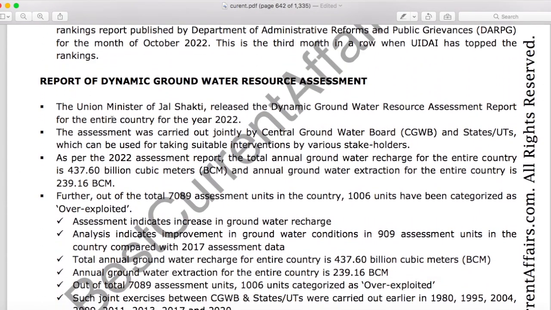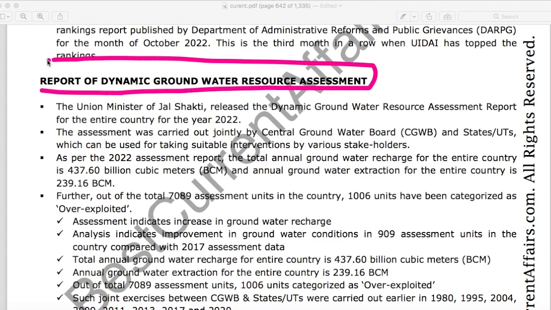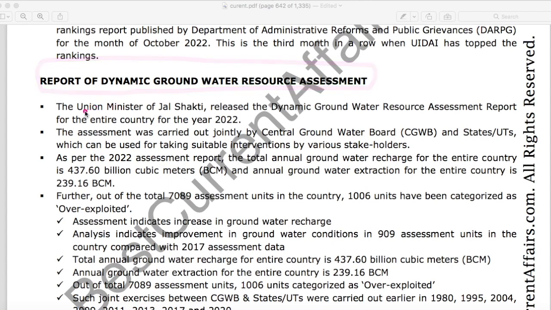There was a news, a report of dynamic groundwater resource assessment. This report was released by Union Ministry of Jal Shakti. The assessment was carried out jointly by Central Groundwater Board and states. As per this report, the total annual groundwater recharge for the entire country is 437 billion cubic meters, and annual groundwater extraction is only 239 billion cubic meters. So the groundwater recharge is more than its extraction.